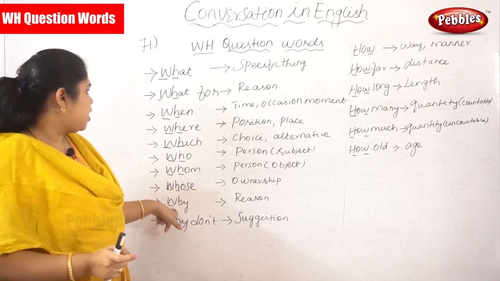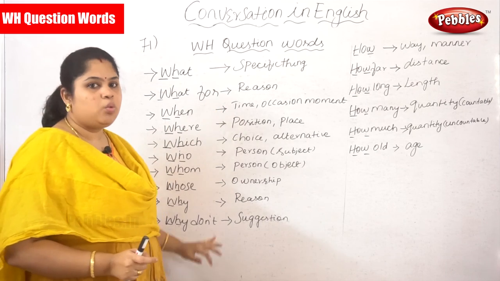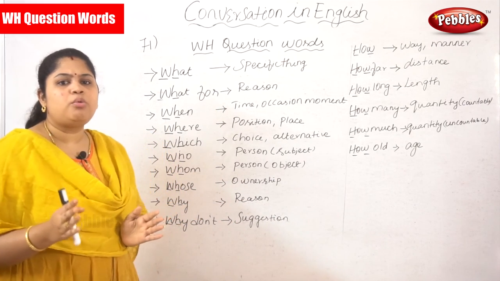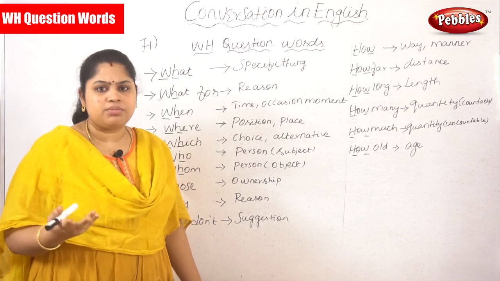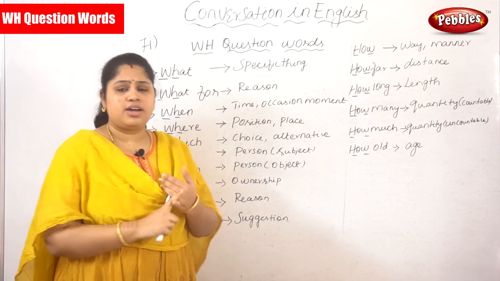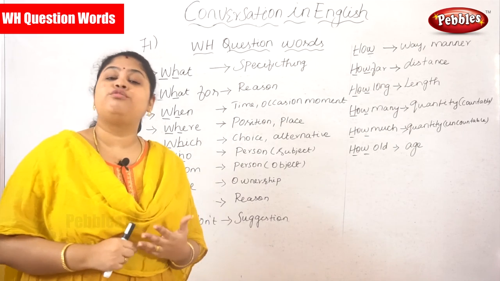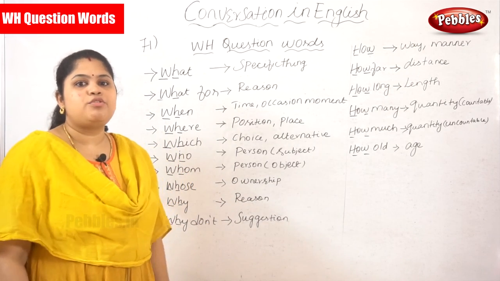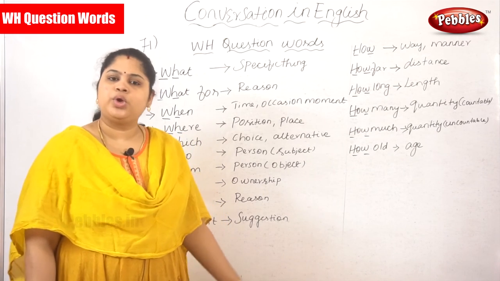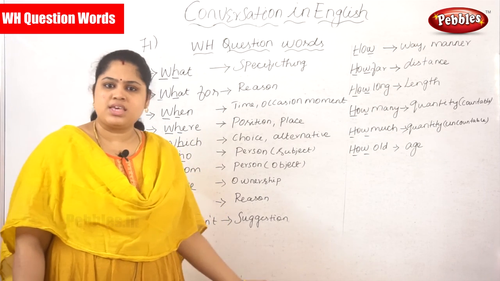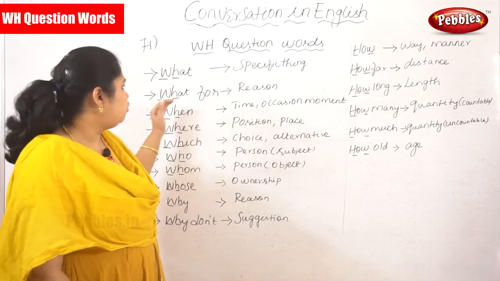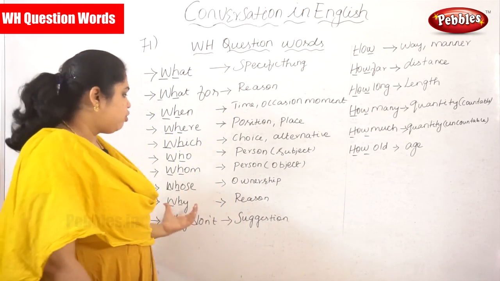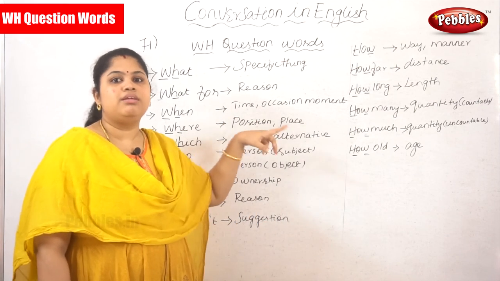Next, why. As I told you, what for or why. It's similarly the same thing. It will tell you about the reason. If you want a reason for something, you can ask the question using the question word what for, or you can use why. For example, I told you the example for what for, you're asking my mobile number. You can also use why. Why are you asking my mobile number? The what for directly pinpoints the reason. Of course why also tells the reason, but what for is more direct.